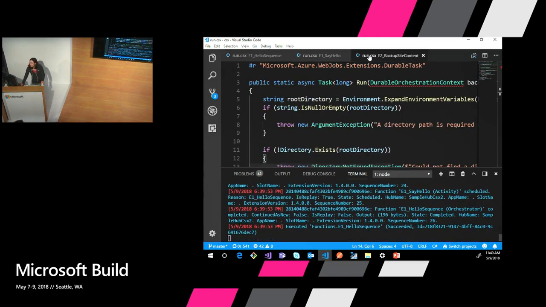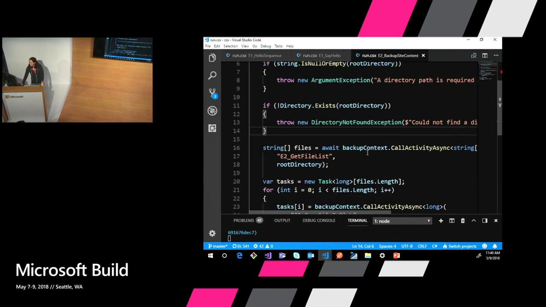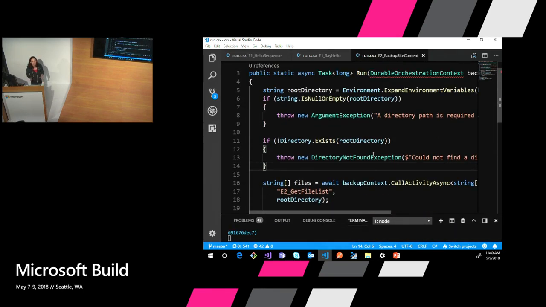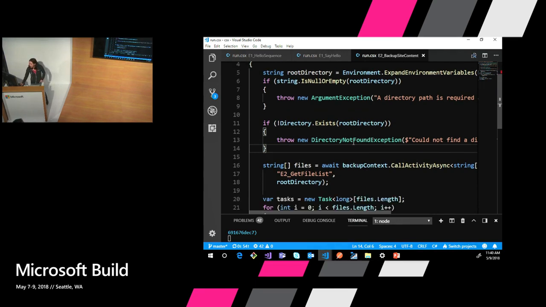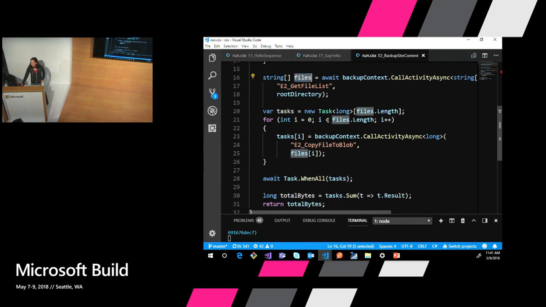All right, so over here we can see that it is replaying, and we'll talk about the replay behavior a little bit. Let's look at another example. And this one is a more complex pattern. We're going to take an arbitrary directory path, file path, and then back up everything that's in that directory to a blob storage account in the cloud. And what I want to point out here is that, so first I'm calling an activity function, e2getFileList, that will get me all the files in that directory.